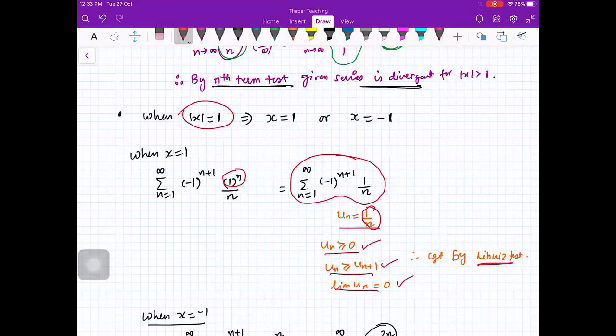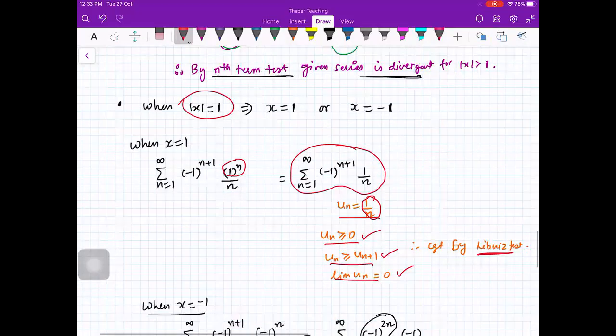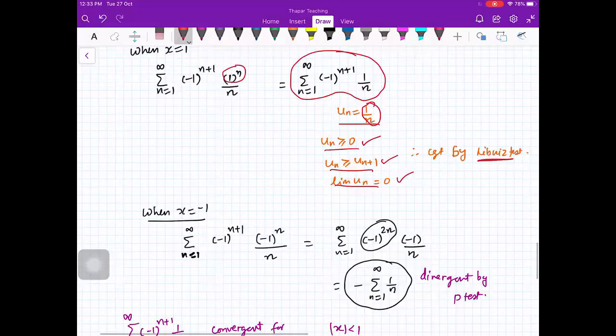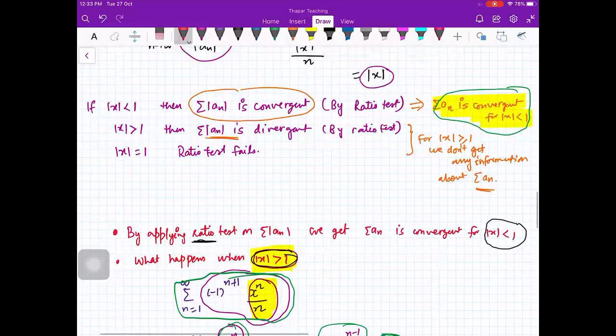Ma'am, observation: why is the ratio test not able to tell us about x greater than 1? Because you see, the ratio test is telling that sigma mod an is divergent, but divergence of sigma mod an does not imply anything about the original series. The convergence of mod an implies the convergence of the original series, but divergence of mod an does not imply divergence of the original series. So we are not getting anything from here. Is that okay? Yes.